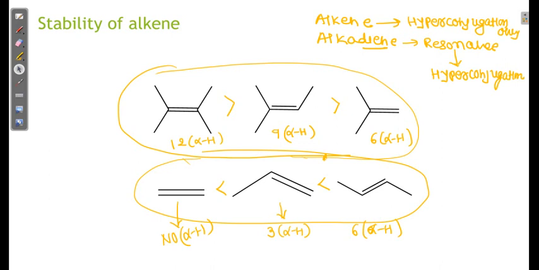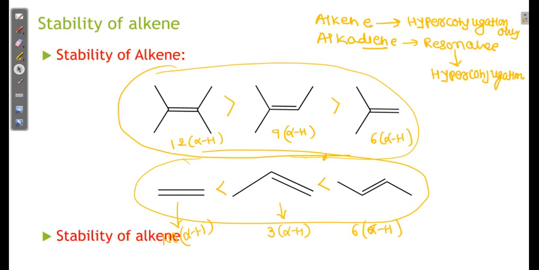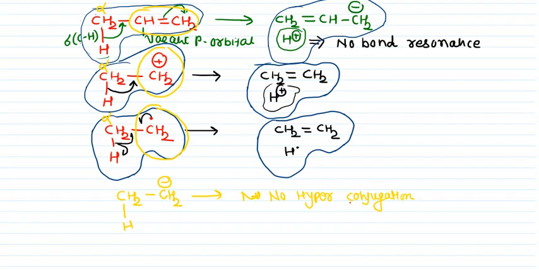I give you one idea about that. Stability of alkene is inversely proportional to heat of hydrogenation. This is just to remember, it helps you. So in the case of stability of alkene, normally you have to draw a frog like this.